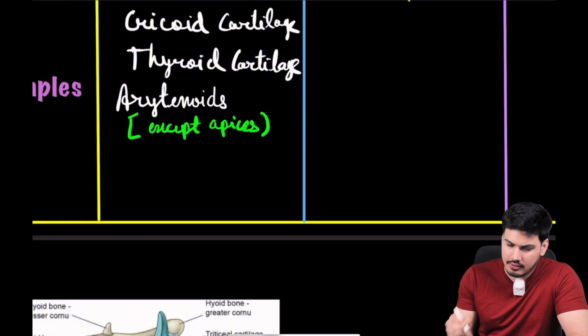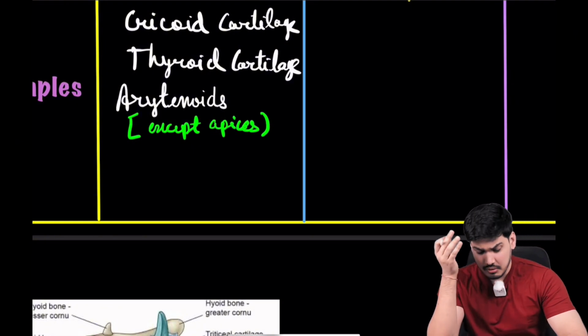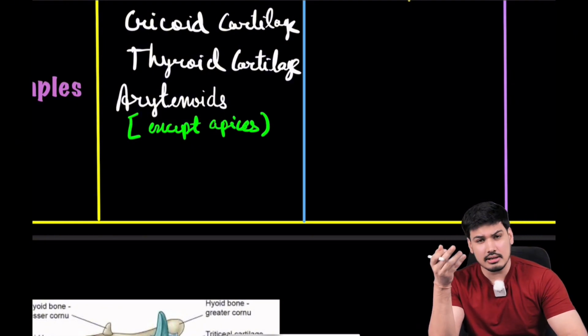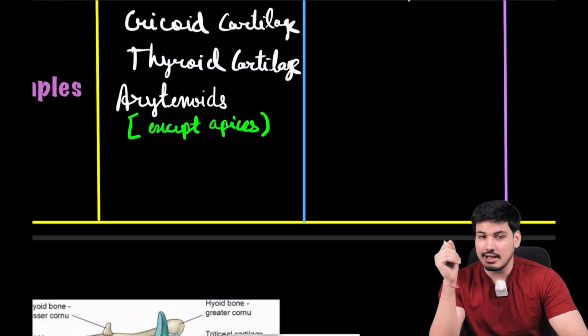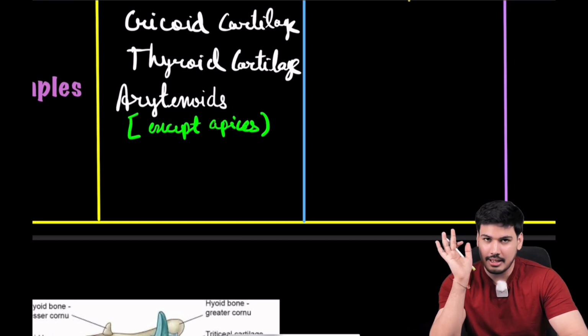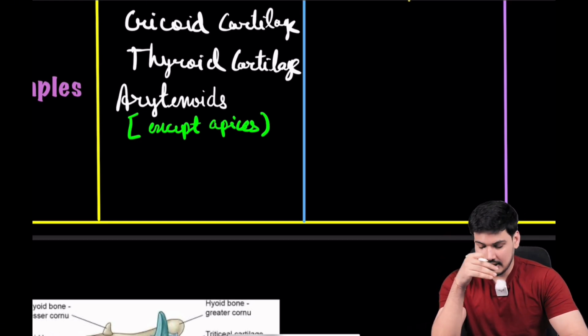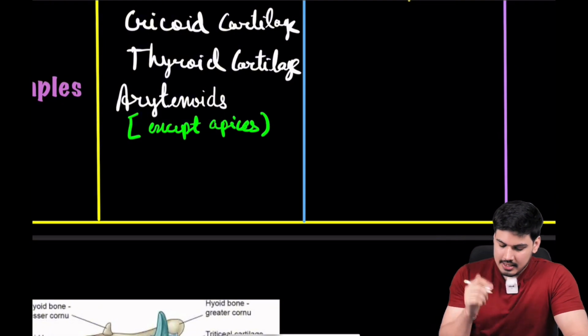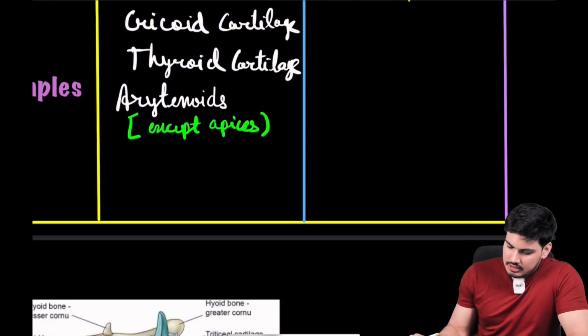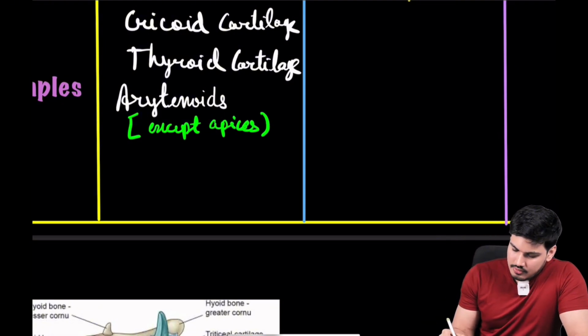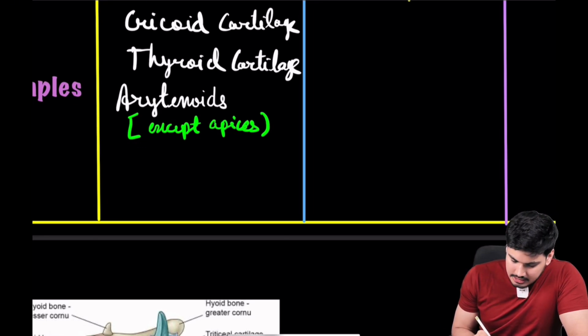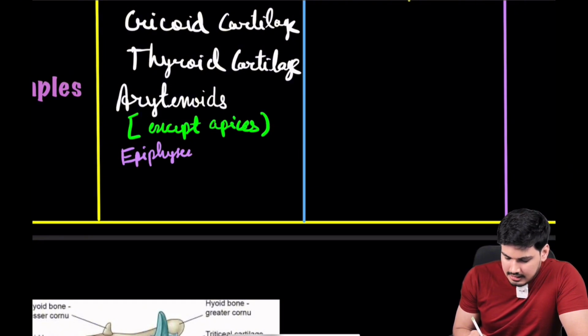So cricoid cartilage, thyroid cartilage, don't worry if you don't know, sir, what is this cricoid cartilage, where is it located? We are about to see the 3D picture. Nobody will be able to tell after this class कि sir where is it located. Okay, so arytenoid cartilage, for now just look at the examples. I'll bring another picture.